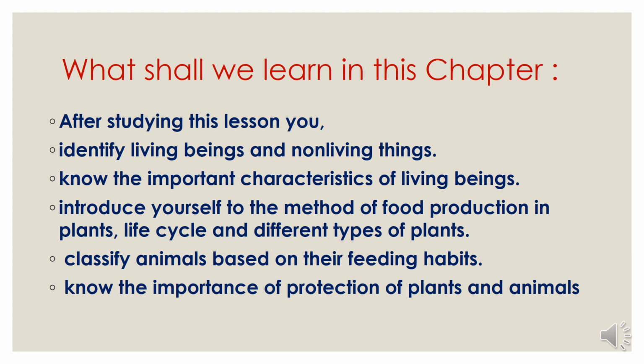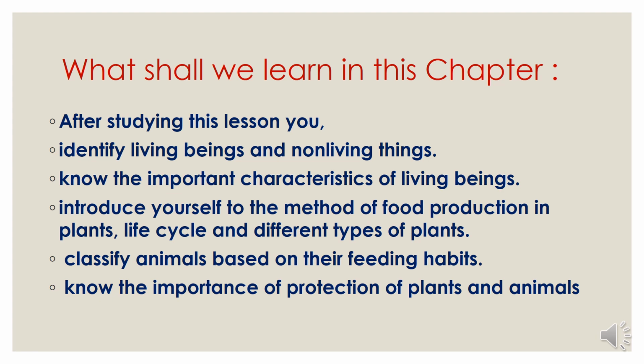Now, what is the thing that we are going to learn in this chapter? After studying this lesson, you will be able to identify living beings and non-living things. You shall know the important characteristics of living beings. You shall introduce yourself to the method of food production in plants, life cycle and different types of plants.